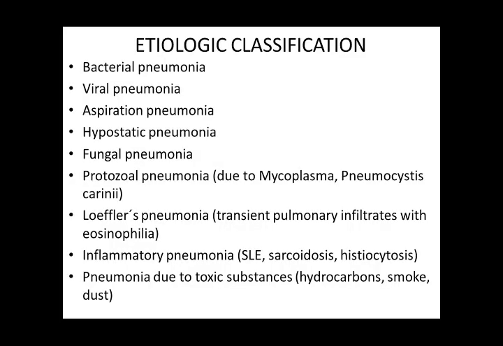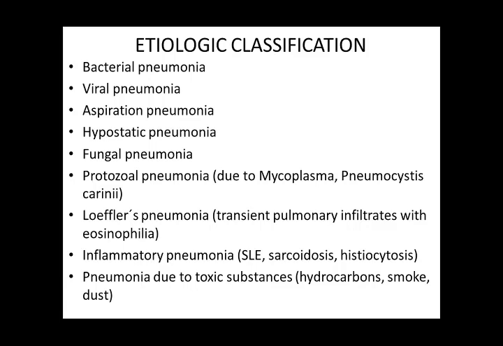Now, what is the etiological classification? It is divided into bacterial pneumonia, viral pneumonia, aspiration pneumonia, and hypostatic pneumonia, which occurs usually in patients who are bedridden, like patients with polio or stroke. Patients with cerebral palsy are all the time lying, so they get hypostatic pneumonia. Fungal pneumonia also occurs in immunocompromised children and patients.